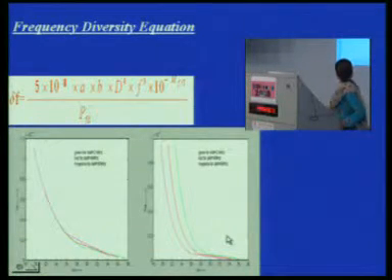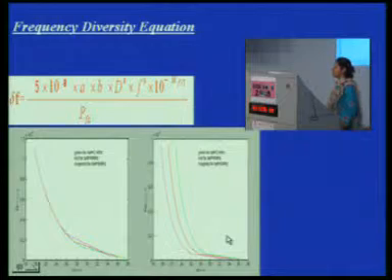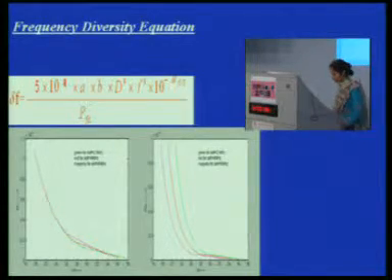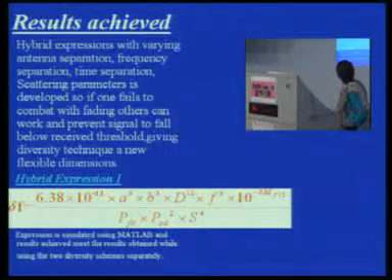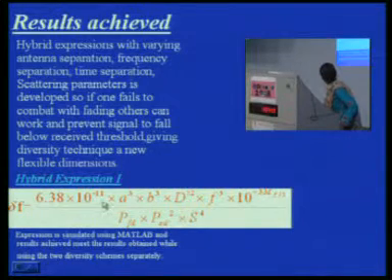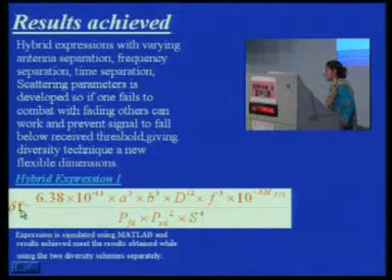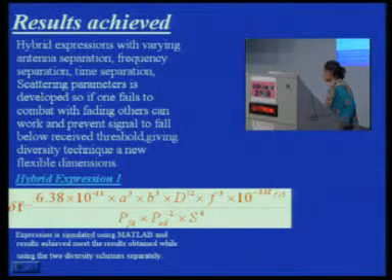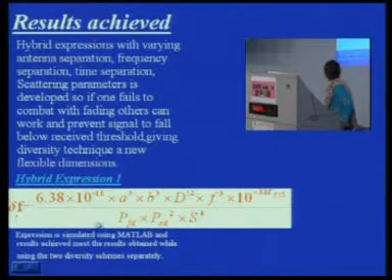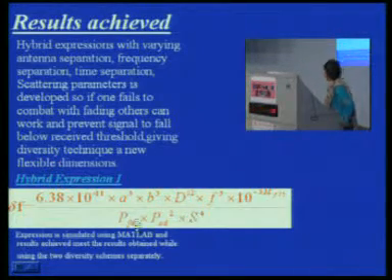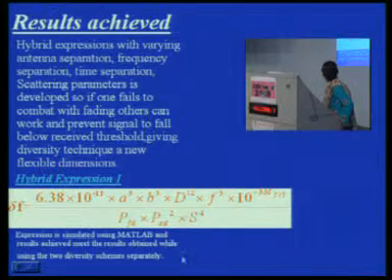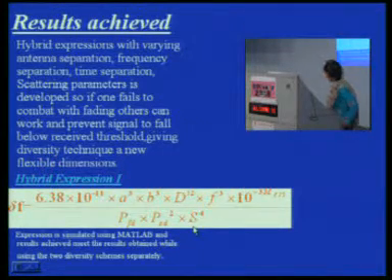When frequency diversity was being employed, they said at the frequency diversity of 8 megahertz we get the best results. These are some more results. This is our equation. It has the flexibility of using del f and s. Del f is the frequency diversity parameter, that is, the distance between two frequencies, and s is the antenna spacing parameter. It has the flexibility of using del f and s combinedly.